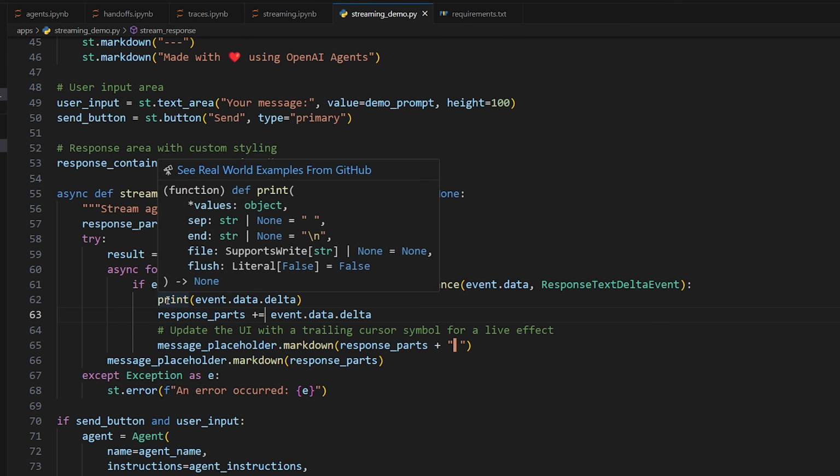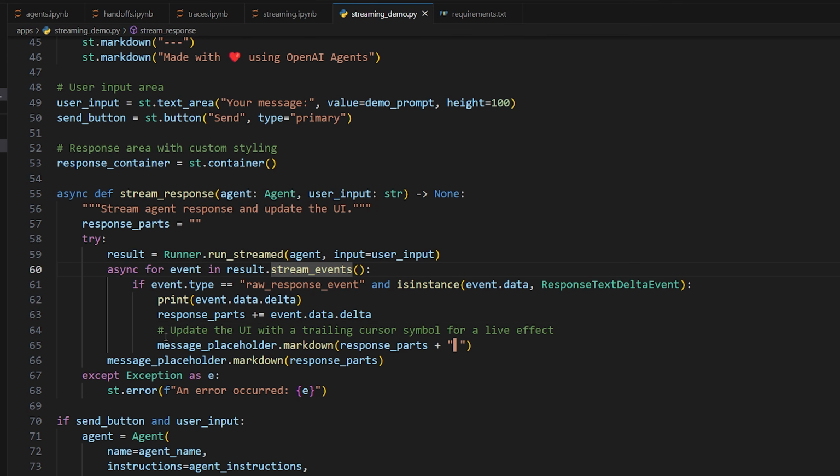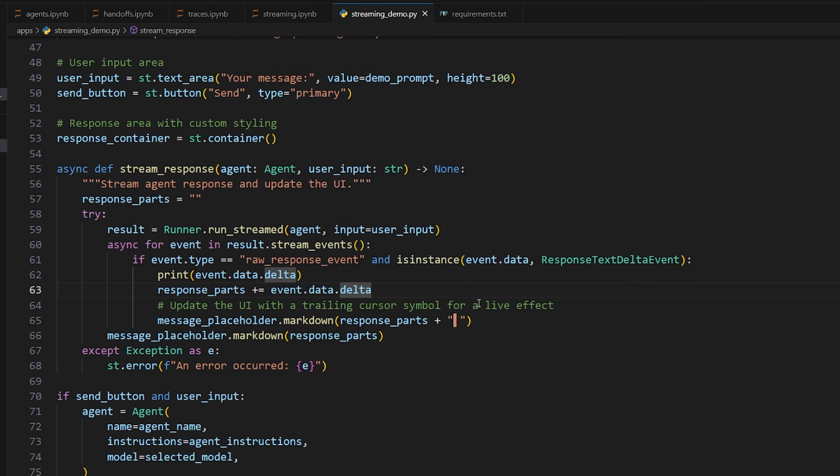And then if it is, we're just going to print out the text data just to log it. And then we're going to add it to our response. This response part variable here just is the actual response that will be showing on the front end. So we're updating it, and we're just appending it because it only gives you the new input, right? So as the model is quote unquote thinking, it's giving you the new input as it comes in. So you just add it essentially.